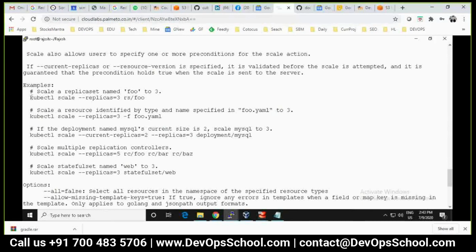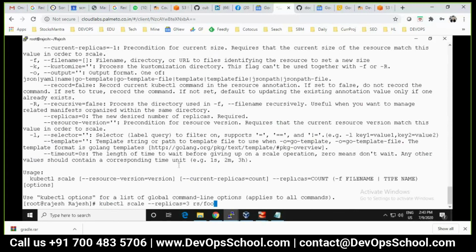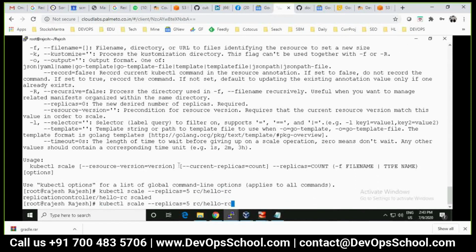Simply copy this, okay, and copy this. How many replicas do you want? 5, because I have 4. What is this? RC. And what is the name of the RC? Hello RC. That's all. And now I did a scale. You see?